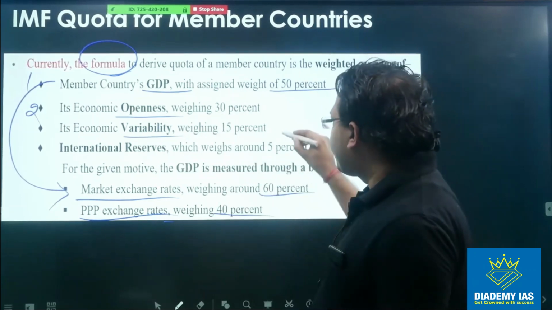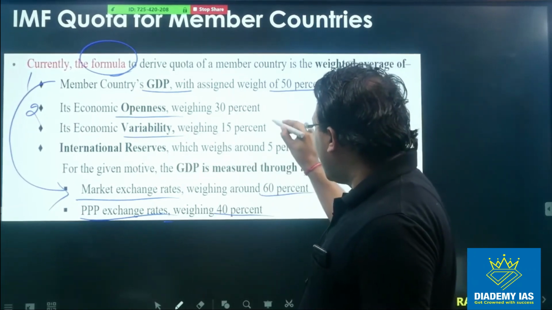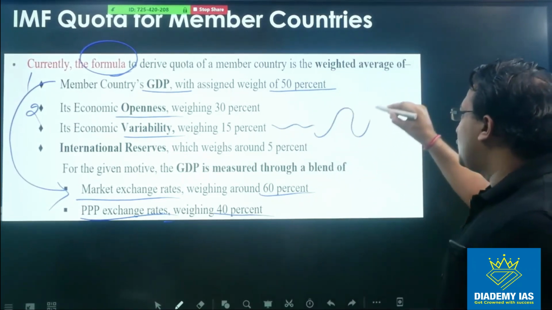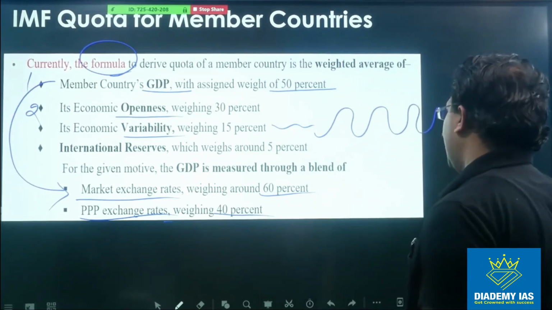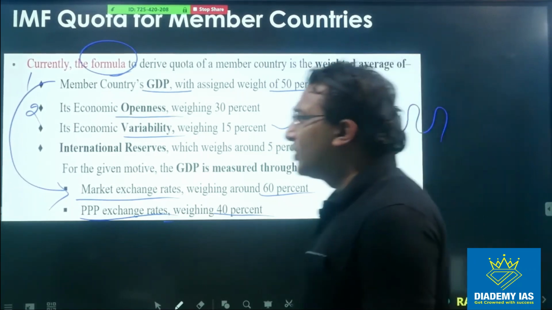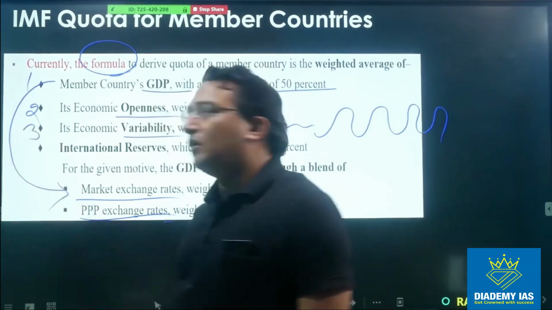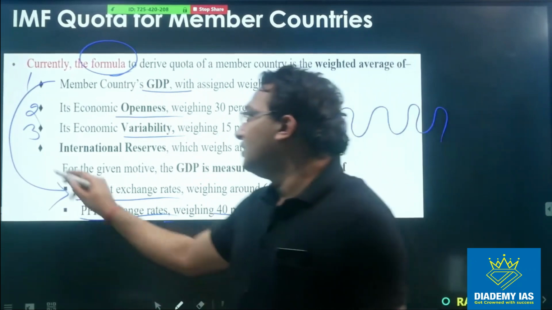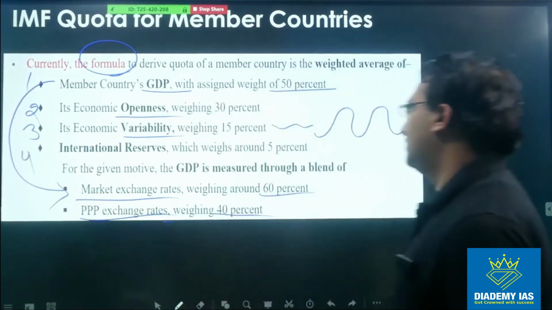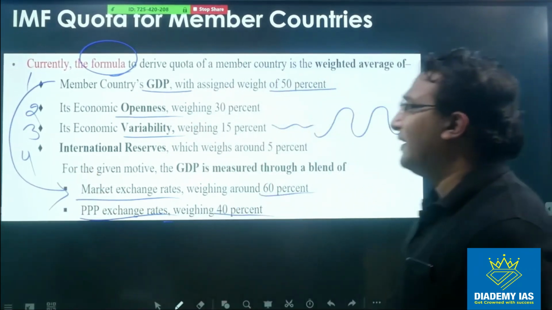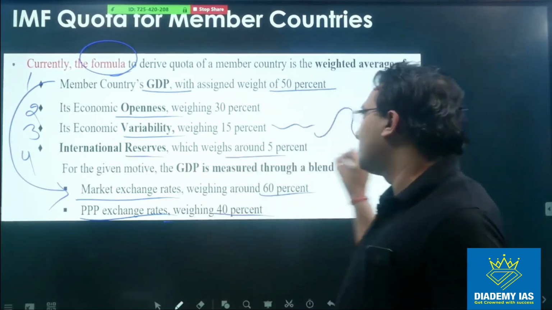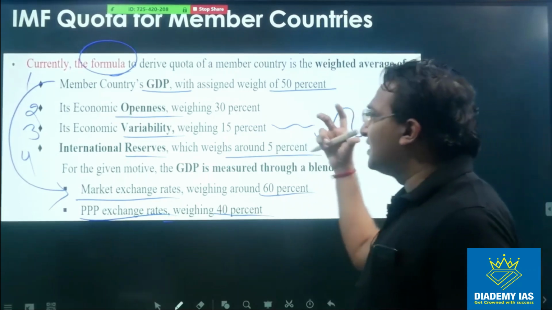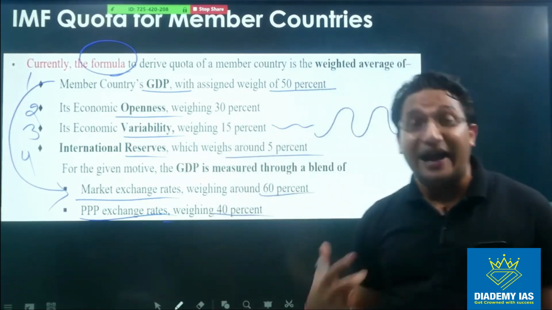Then economic variability. Variability means whether we are a stable country or our economy is fluctuating so much, our growth rate is fluctuating so much, right? So this indicates whether our economy is variable or comparatively stable. Basically the overall stability of the economy is also considered. Then how much is the international reserve? So how much is the foreign exchange reserve? That is also determining our quota. So these are the 4 items. You are not supposed to remember the weightage, but you should at least have an idea.